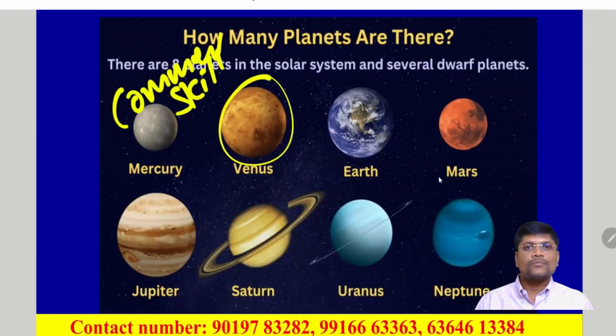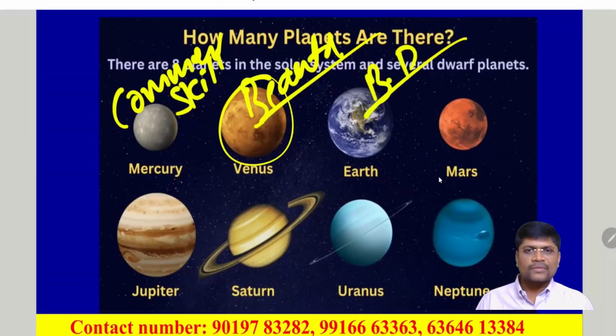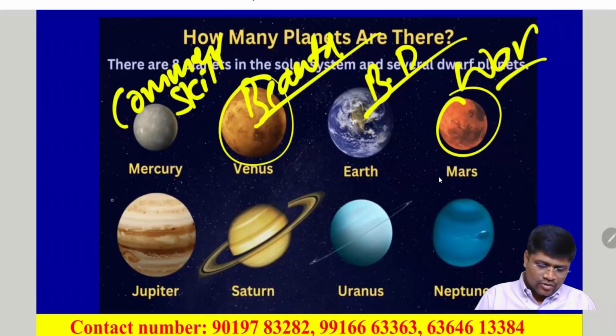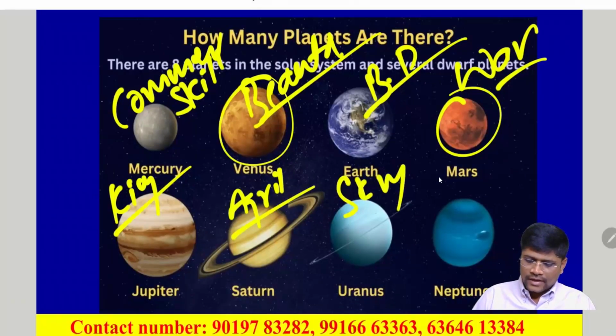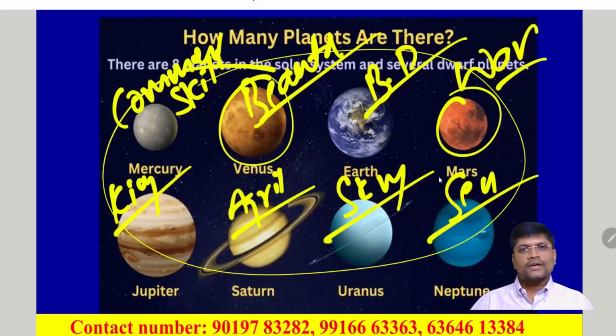Venus, because of its highest temperature, is called the goddess of beauty. Earth is the blue planet or the living planet because of the 70% water on its surface. Mars is called the god of war, whereas Jupiter is called the king of gods. Saturn is famous as the god of agriculture, Uranus is called the god of sky, and Neptune is called the god of sea. It is all according to Greek mythology, because the Greeks were the first to explore geography. That's why they named all the planets according to Greek mythology.